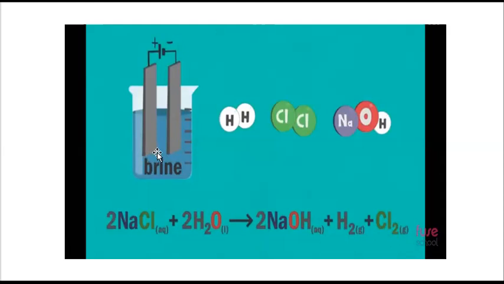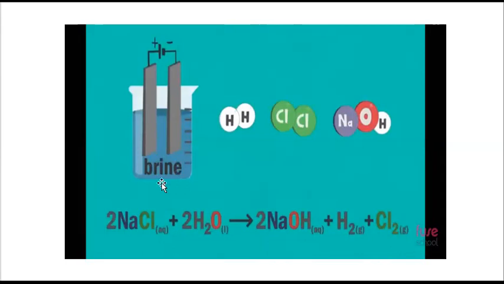So for smooth collection of hydrogen and oxygen gas by the electrolysis of water, we generally add sulfuric acid.